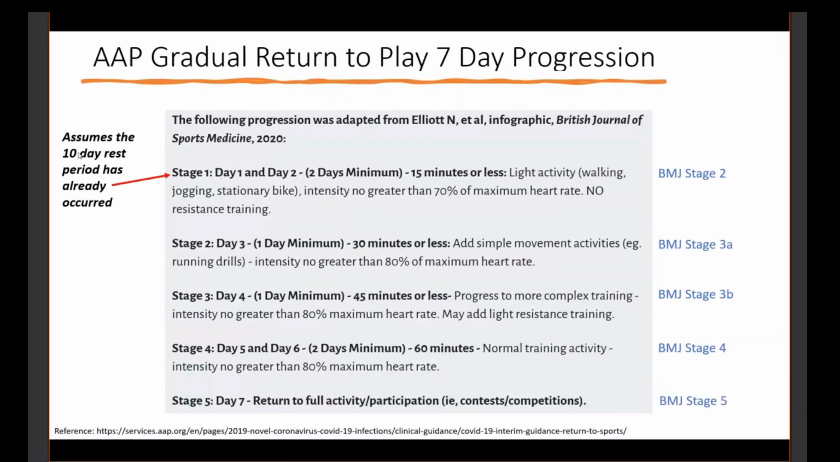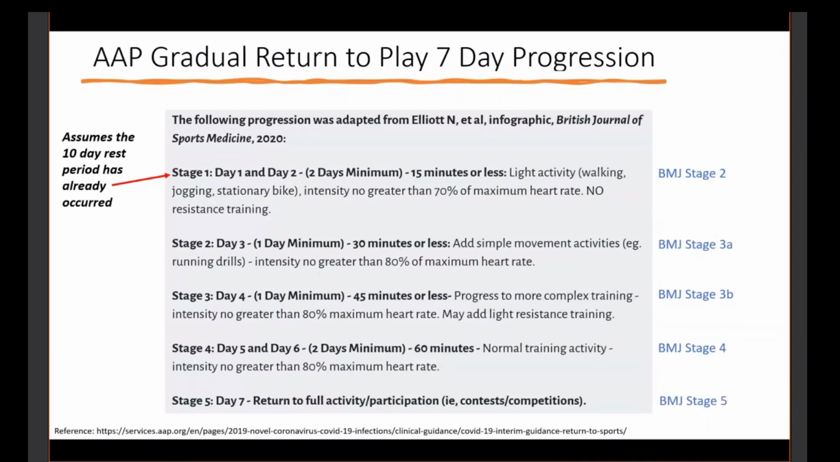So 10 days have passed, you're already over your illness, stage 1. Day 1 and day 2, minimum 15 minutes or less of light walking. Day 3, 30 minutes of activity. Day 4, 45 minutes or less of activity. Day 5 to 6, 60 minutes. Day 7, return to full participation. Everybody basically has said that, really, you don't go back to full participation right away.